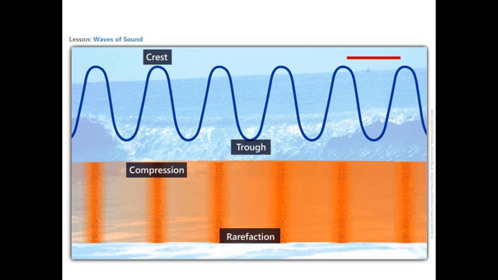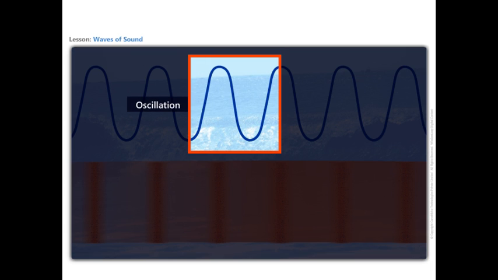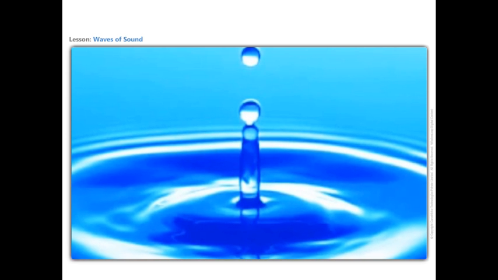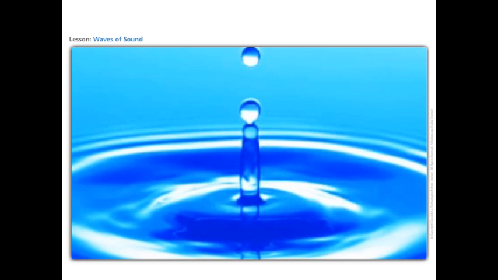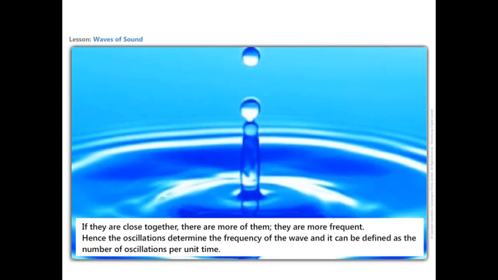The distance between two consecutive compressions or two consecutive rarefactions is called the wavelength. The wavelength is represented by lambda and measured in meters. One maximum crest and the minimum trough form one single oscillation. A wave is composed of several such oscillations. For example, in a water wave there are oscillations set up. They can be close together or far apart.